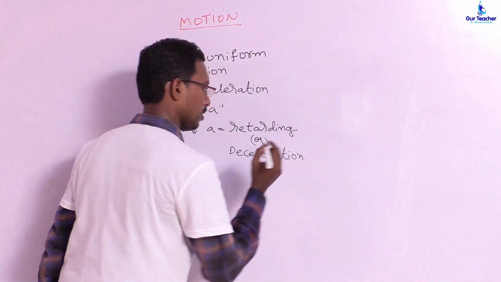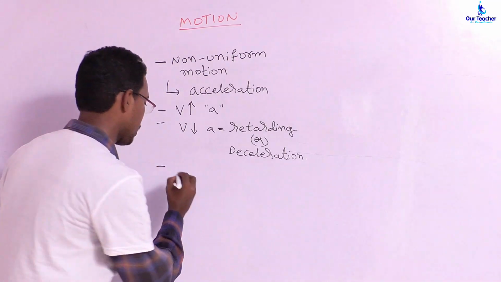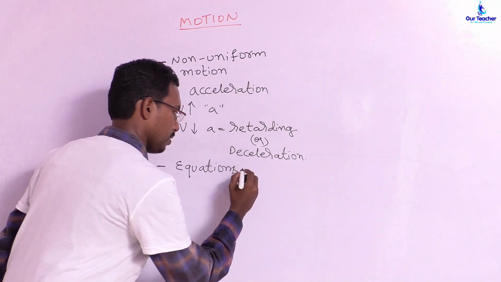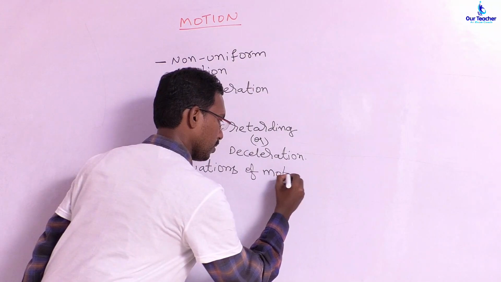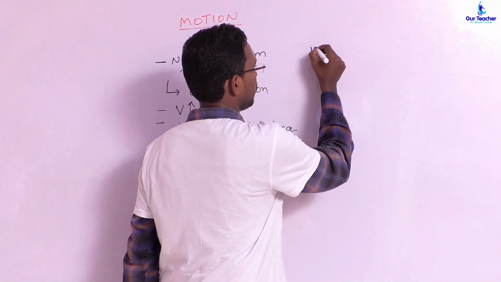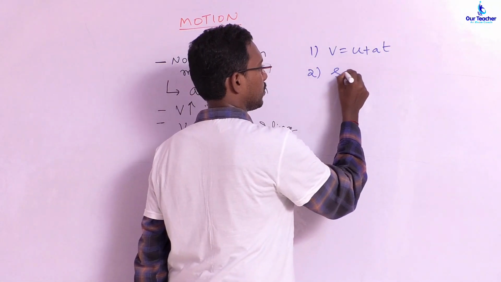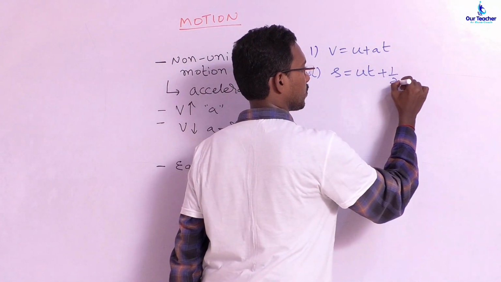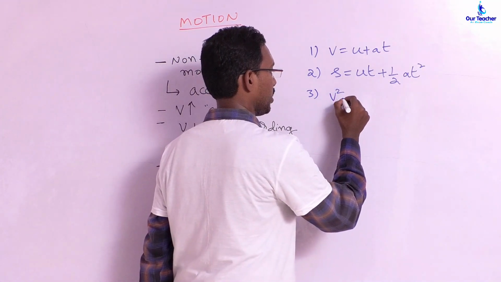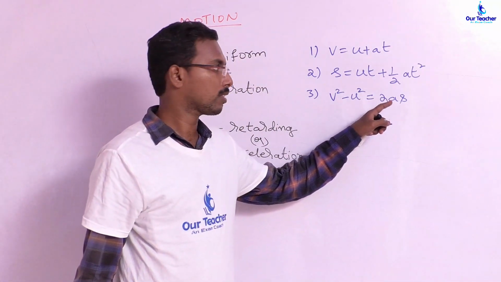Okay, students. In the next one, we will deal with a very important topic, equations of motion. Equations of motion are simply three equations. The first equation is V is equal to U plus AT. The second equation is S is equal to UT plus half AT square. Clear? And the third equation is known as V square minus U square is equal to 2AS. That is the third equation of motion.